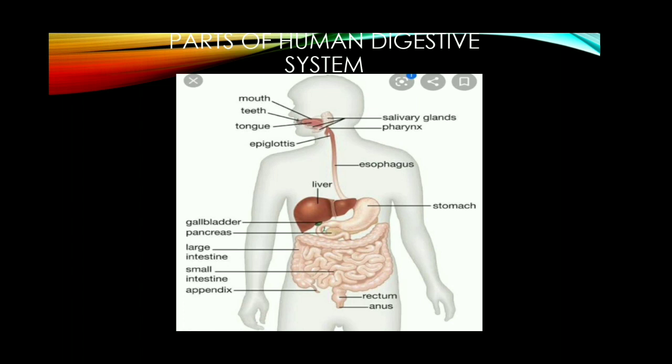The digestive system consists of 2 sets of organs. They are the alimentary canal or digestive tract, also called the gastrointestinal tract, and the digestive glands.